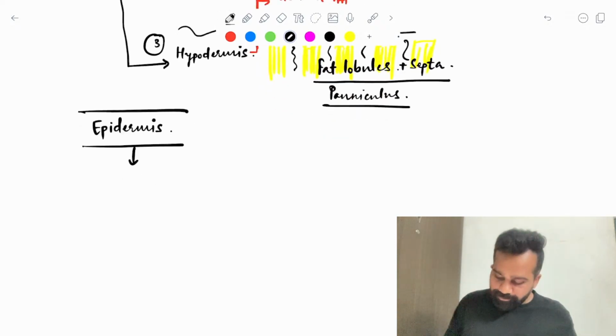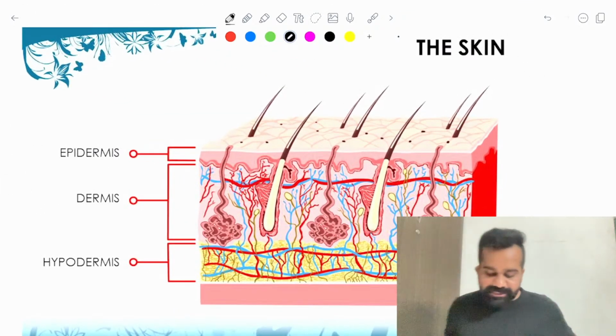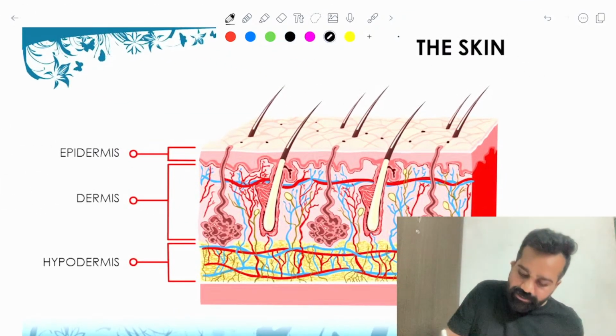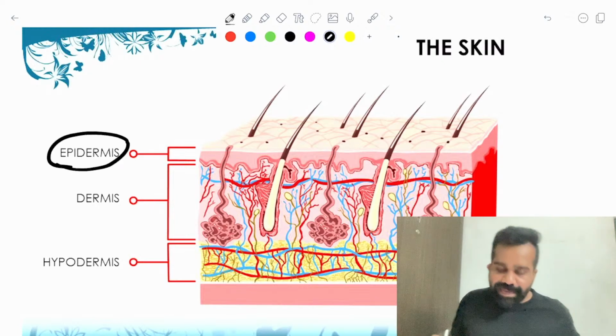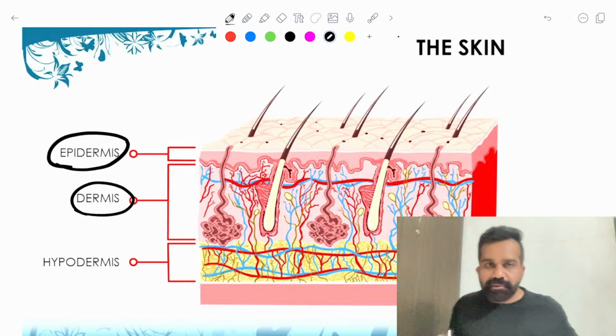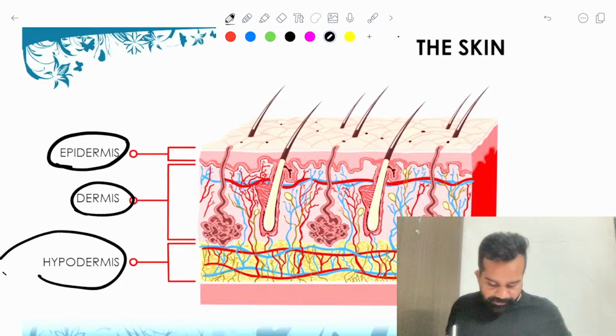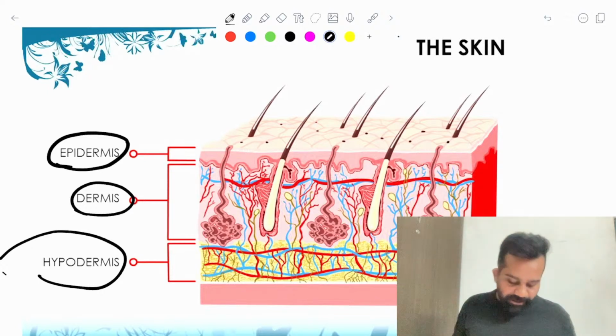Okay, so let's understand this, how it looks like. What we just discussed is, in dermatology we will be learning about the epidermis first, which is the uppermost very thin layer. Below it we have a dermis, and below it we have a hypodermis.